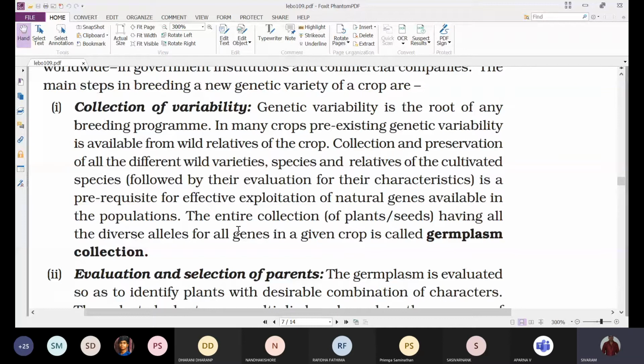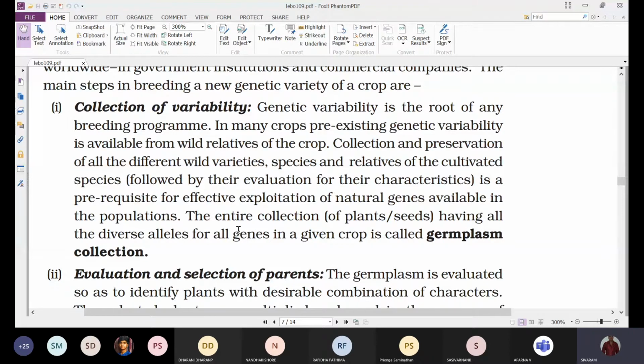If you observe rice, all the plants, all the rice varieties will not show all the desirable qualities. Some varieties will show high yield, some will be disease resistant, and some will be able to grow in different environmental conditions. Some will be resistant to diseases like virus, some resistant to bacteria, some fungal resistant, and some resistant to certain insects.